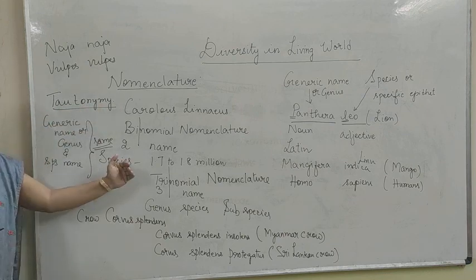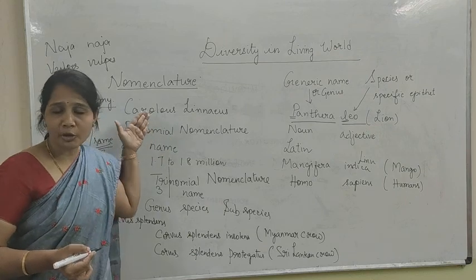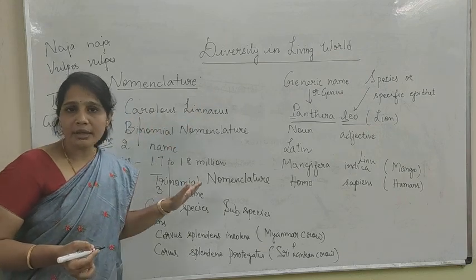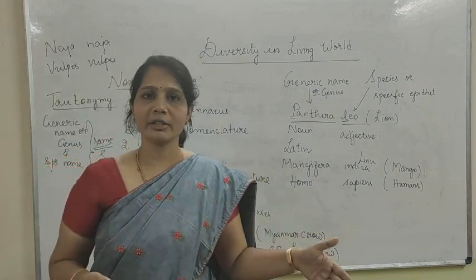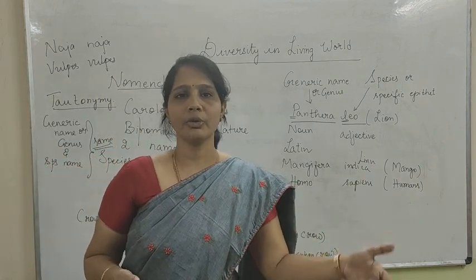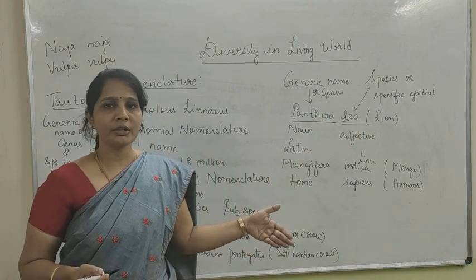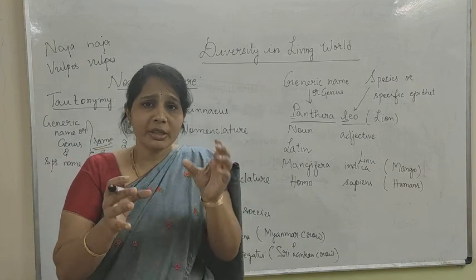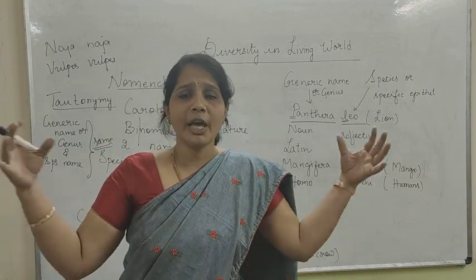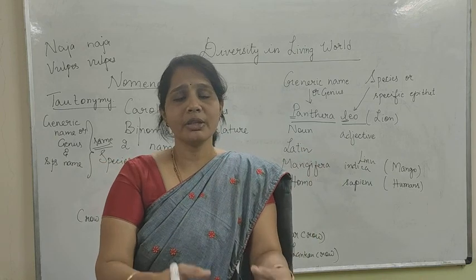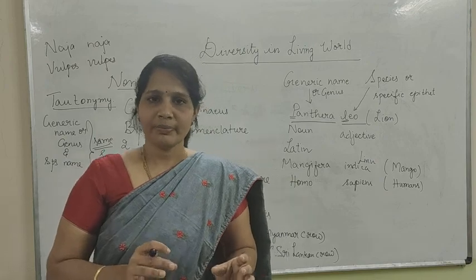Is that clear? So binomial nomenclature, trinomial nomenclature, and tautonymy, the entire thing comes under nomenclature. That means naming a particular organism biologically in a universally acceptable manner, so as to avoid confusion, and once the word is spelled as crow or a cat or a dog with a scientific name, everybody comes to the same conclusion about that particular animal with those particular features. Right? Thank you.